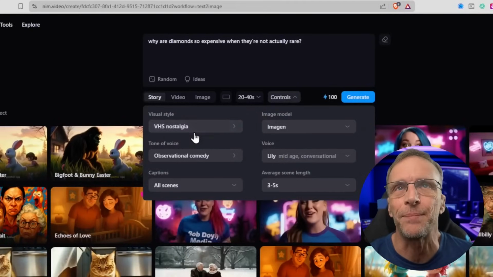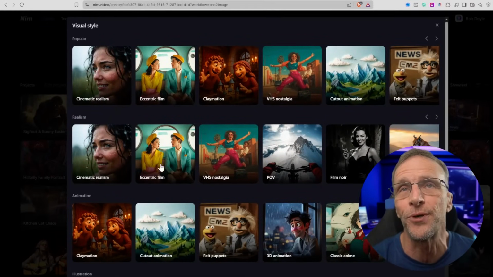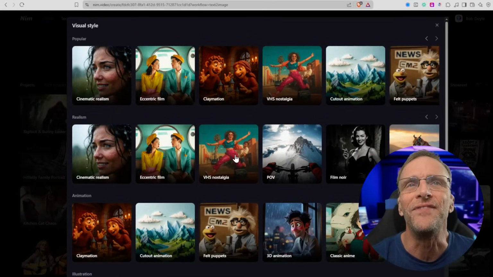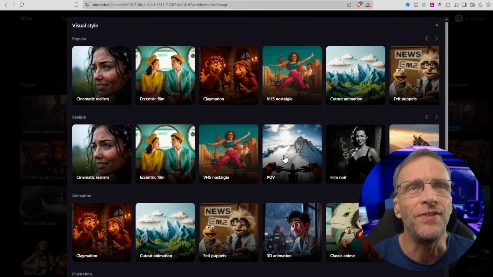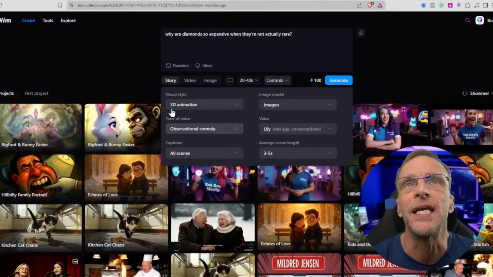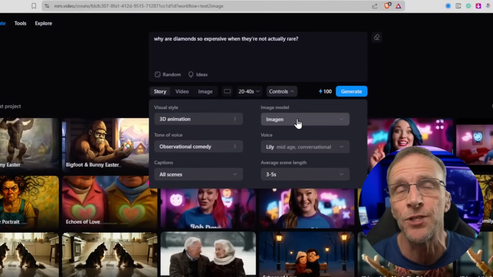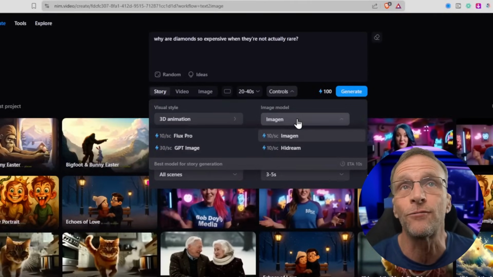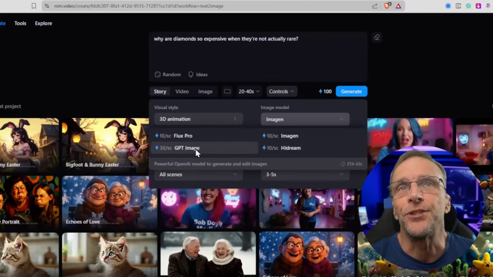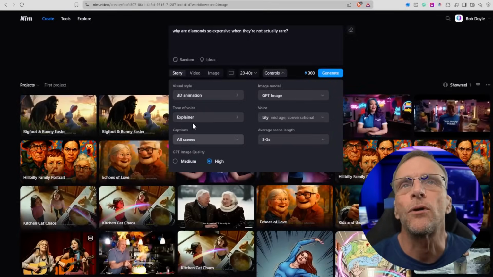Controls is where the magic happens. Here's where you choose the visual style, and they've got a lot to choose from, and they're all pretty impressive. Eccentric film. We've got VHS nostalgia, the POV stuff. We've got the felt puppets. I've tried a lot of these things, and they all look really, really good. So you would choose the visual style, and it will automatically suggest an image model for that style. You can override it, of course, and choose whatever model you want. I'll choose GPT image here, and the tone of voice, maybe explainer, or maybe historian.